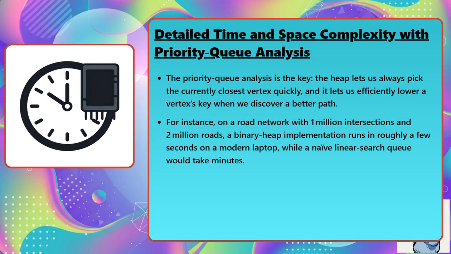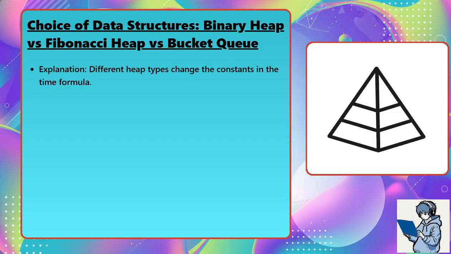For instance, on a road network with 1 million intersections and 2 million roads, a binary heap implementation runs in roughly a few seconds on a modern laptop, while a naive linear search queue would take minutes. Different heap types change the constants in the time formula.